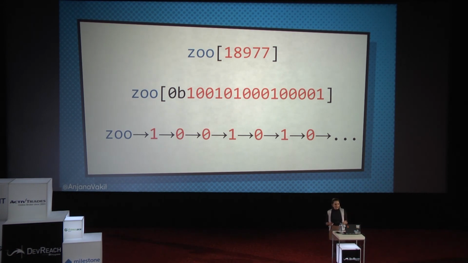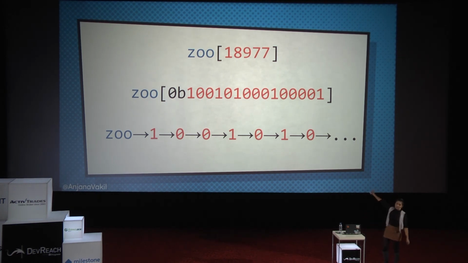And the problem is, as our arrays get bigger and bigger, like if we have thousands and thousands, tens of thousands of things in our array, these binary indices are going to start getting pretty long. So if I have 20,000 things in my array and I want to access the item at index 18,977, say, I would get this long 15-digit binary equivalent of 18,977.